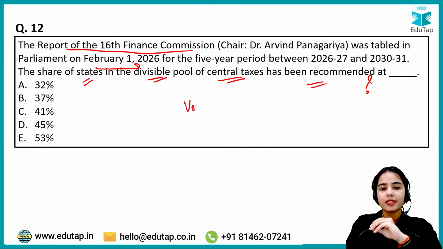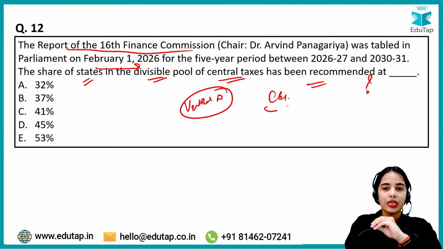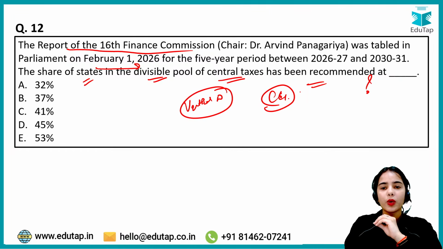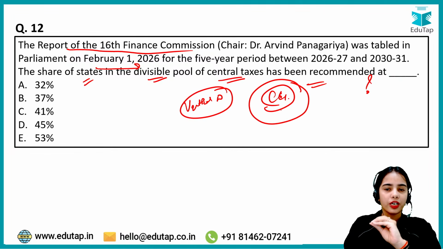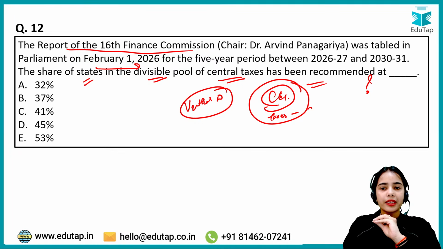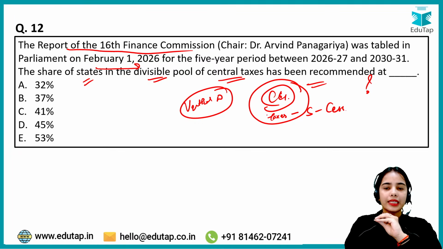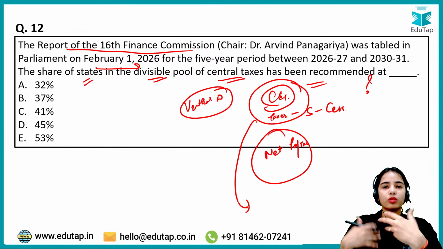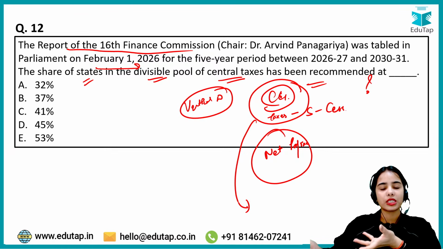So remember that there is the vertical devolution of taxes. The central government is raising the taxes, collecting the income tax, corporate profit tax and such. Whatever taxes are collected by the central government, from that deduct the surcharge, deduct the cess, and this is the net proceeds of taxes that the central government has to give a share to the state governments also.